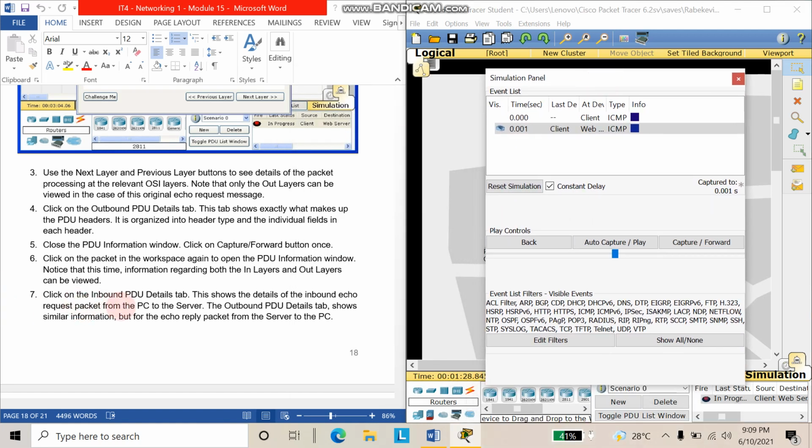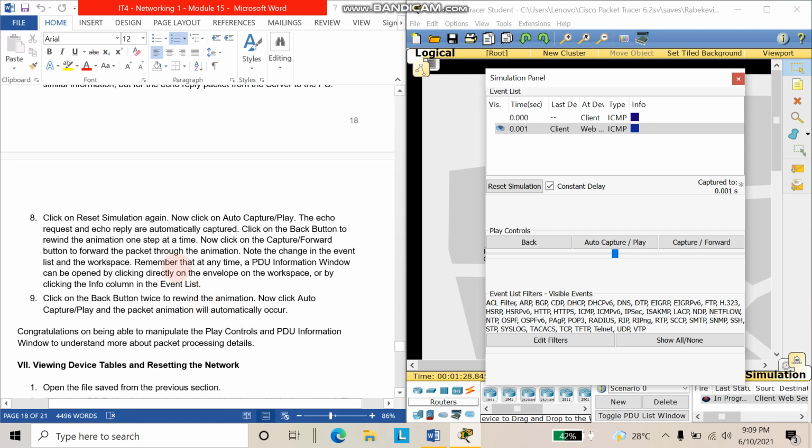Click on the inbound packet details. It shows details of the inbound echo request packet from the PC to the server. The outbound packet details tab shows information for the echo reply packet from the server to the PC. Click Reset Simulation again. So click Reset Simulation again.